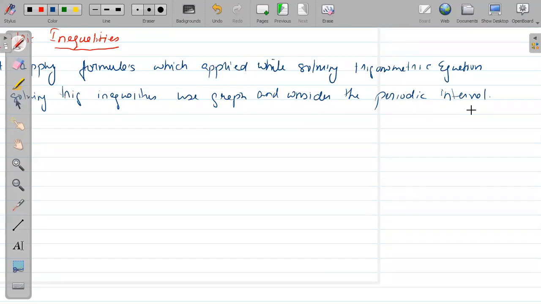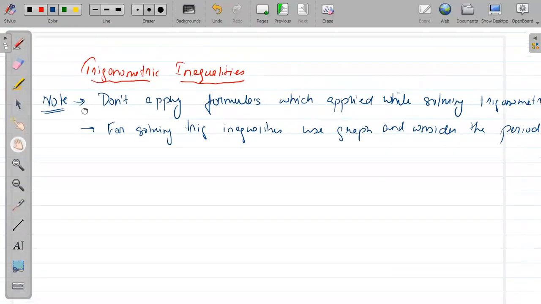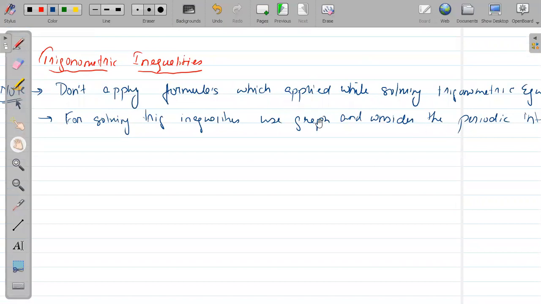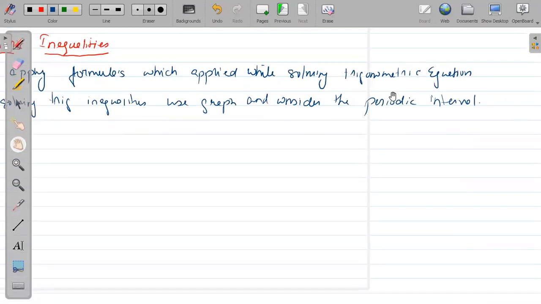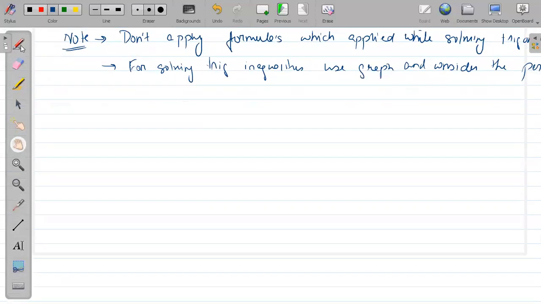Let's have an example, example लेते हैं, ज़्यादा clear होगा. चीजें काफी आसान है. The important point you should understand is never ever apply the formula which we have learned while solving trigonometric equations. That formula will not be applicable here. Those formulas are only used to find a solution, not for an interval. See here.